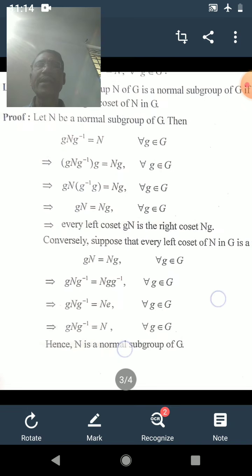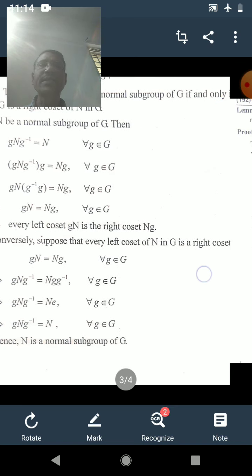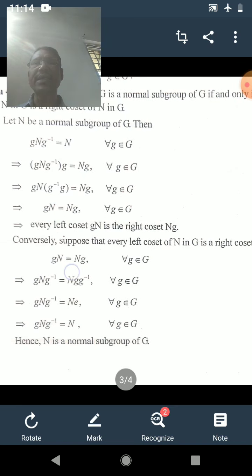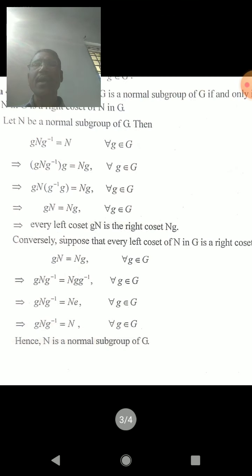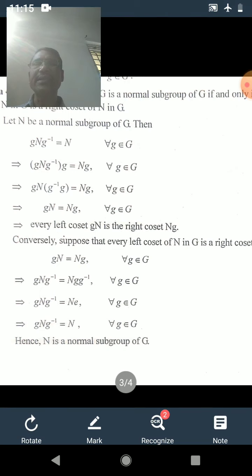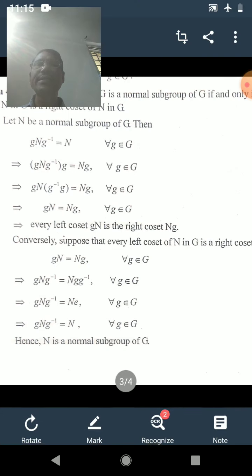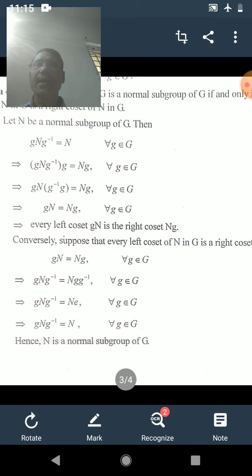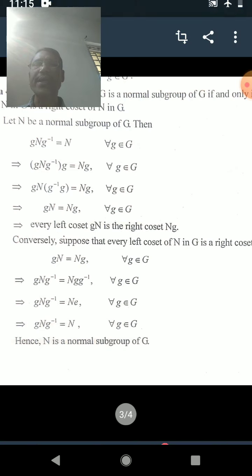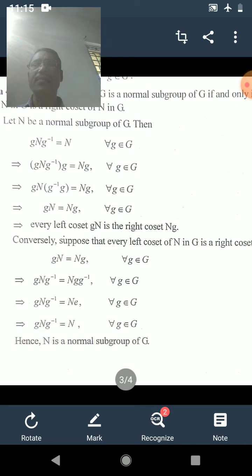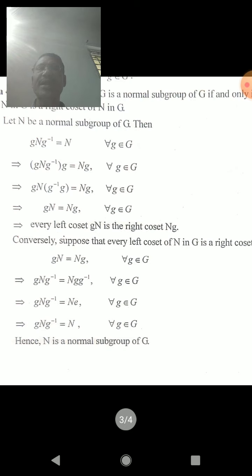Conversely, we suppose that every left coset of N in G is a right coset of N in G. That means gN is equal to Ng. Now we shall multiply by g inverse on the right. Therefore this gN is equal to Ng becomes gNg inverse is equal to Ngg inverse. But gg inverse is equal to e, and therefore Ne is equal to N, which means we get gNg inverse is equal to N, and therefore by the previous lemma, as gNg inverse is equal to N, N must be a normal subgroup of G.